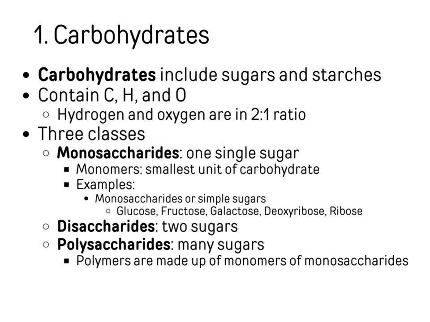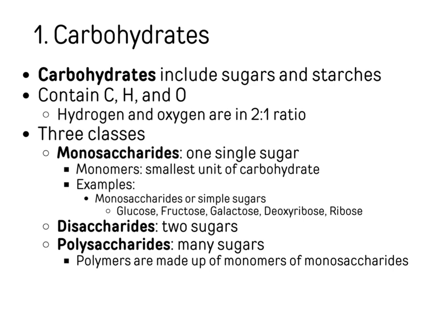Let's look at carbohydrates first. They include sugars and starches and contain carbon, hydrogen in combination with oxygen. And hydrogen and oxygen are going to be in a 2-to-1 ratio in carbohydrates. There's three classes of carbohydrates: single sugars, two sugars, and many sugars, or monosaccharides, disaccharides, and polysaccharides respectively.